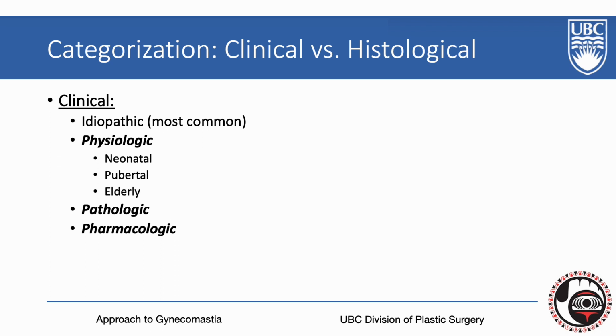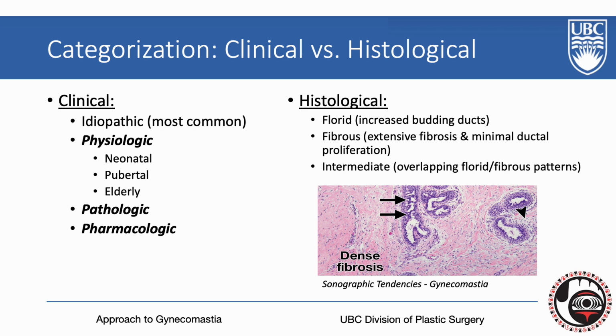In contrast, histological classifications are based on tissue architecture that is seen under the microscope. They can be considered florid, fibrous, or both. Generally, though, clinical classifications are used as they will help guide treatment options, and we will focus on the clinical classifications in today's talk.